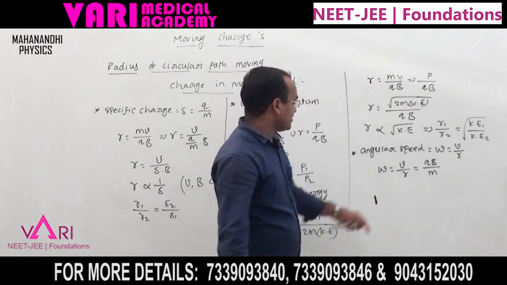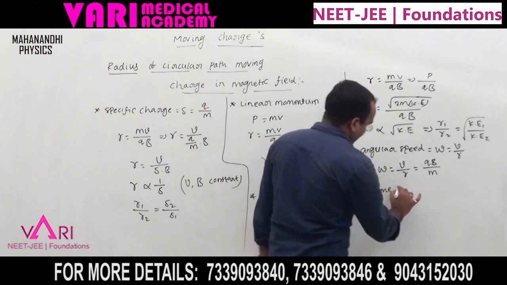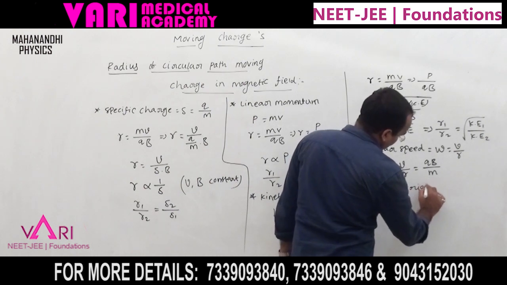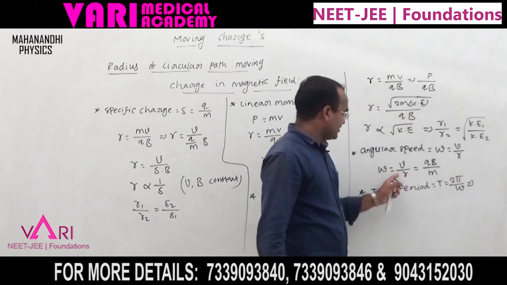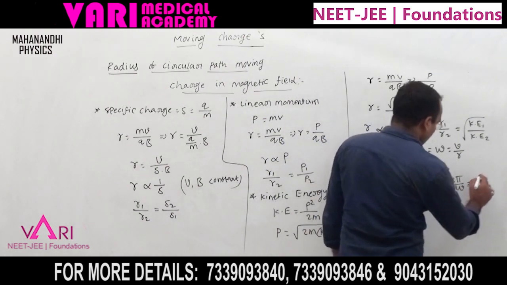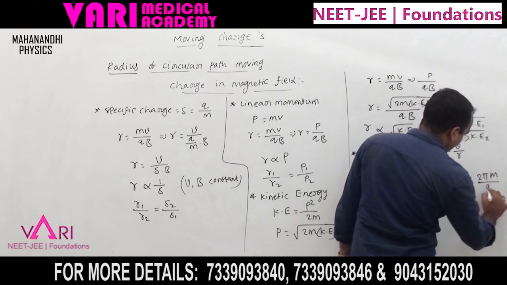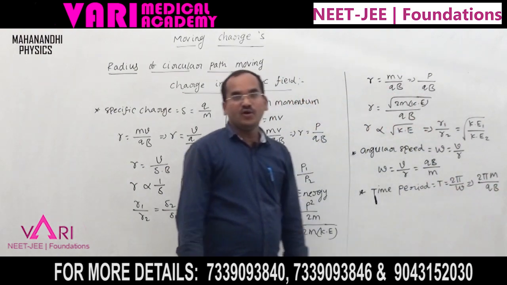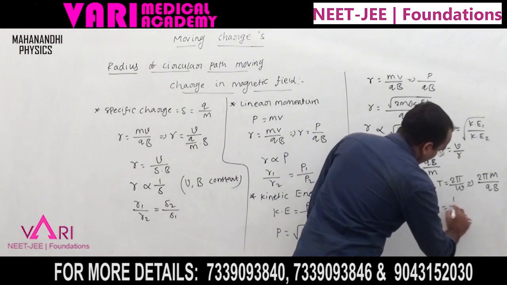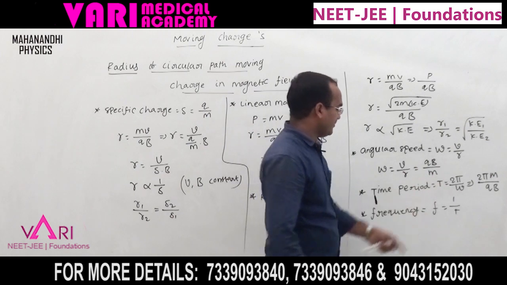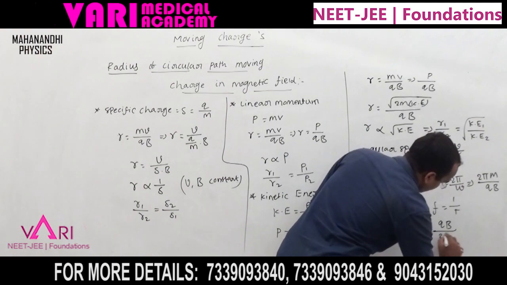Now that we know omega, what is the time period? Time period T equal to 2 pi by omega. Now substituting omega, T equal to 2 pi m by qb. This is the time period. What is the frequency? Frequency f equal to 1 by T, the reciprocal of the time period, which means f equal to qb by 2 pi m.